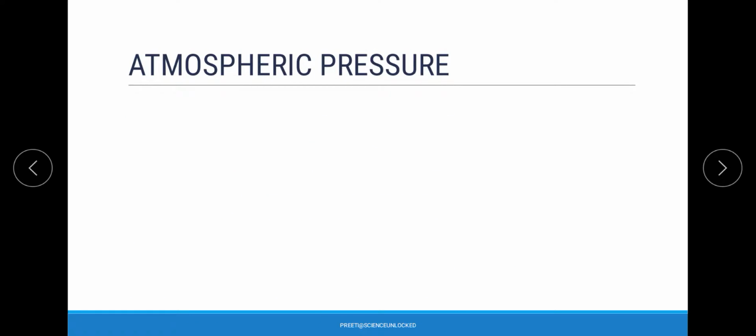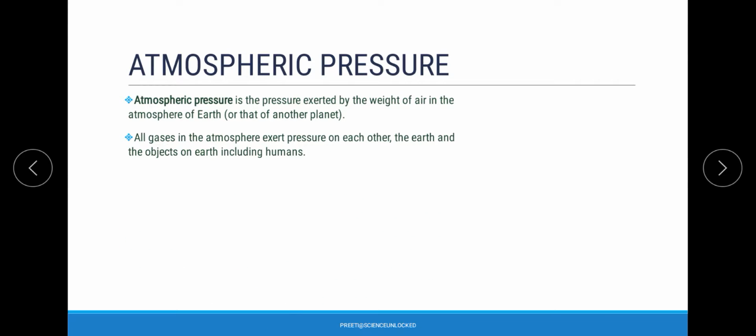The next aspect that we have in today's module is the concept of atmospheric pressure. Atmospheric pressure is the pressure exerted by the air around us, on us to be more specific, and the air that we have around us exerts pressure in all directions. It is not only different objects which experience this atmospheric pressure, but also the human body.